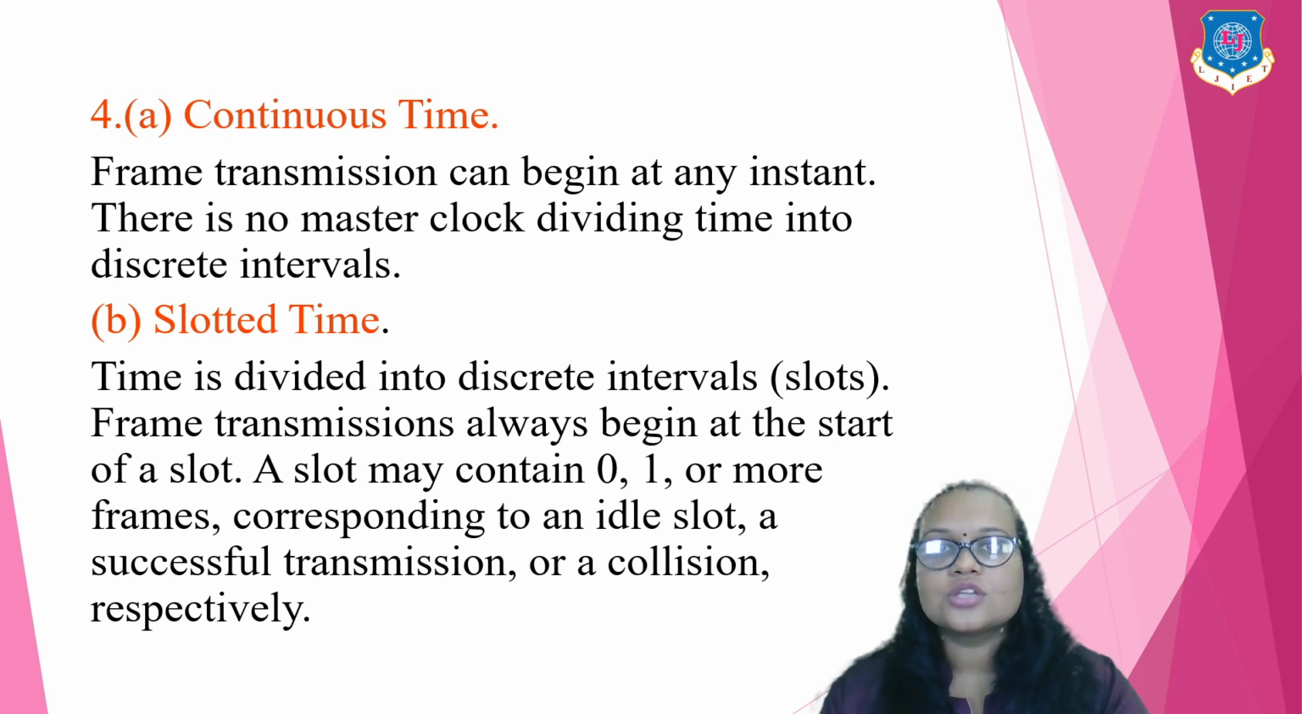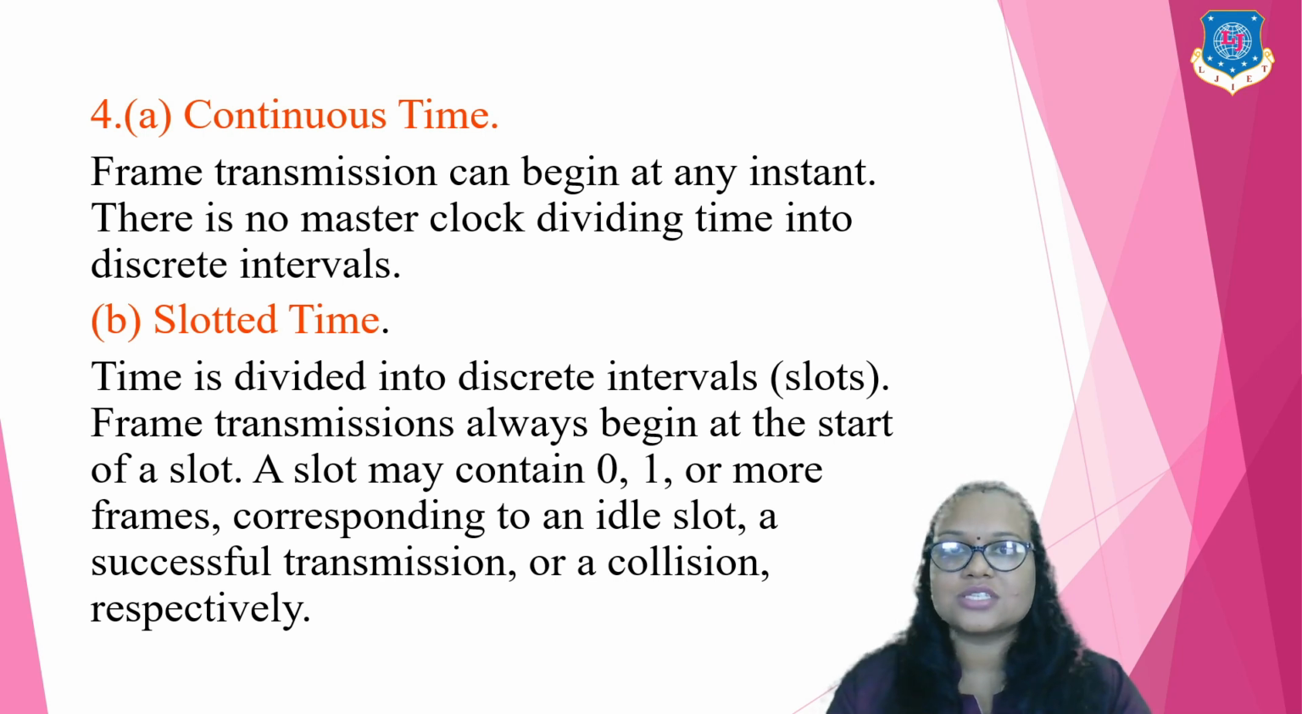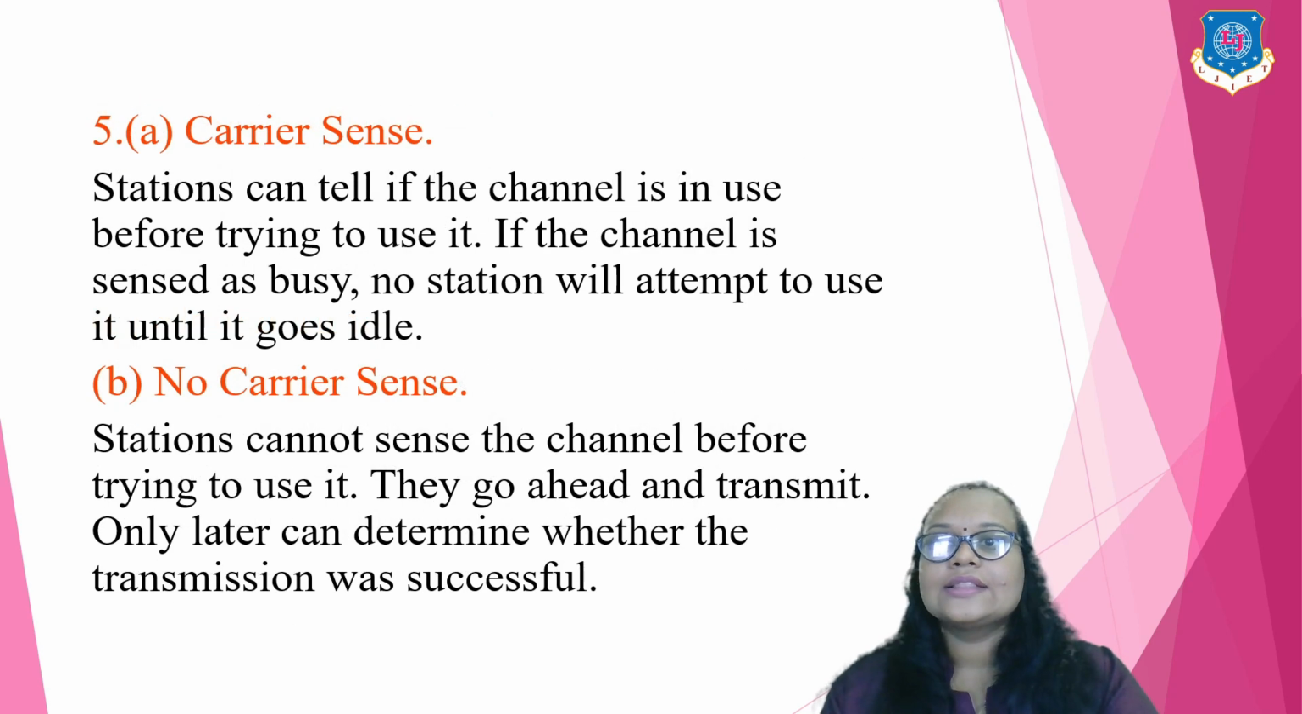Then the next term, continuous time and slotted time. What is continuous time? Frame transmission can begin at any instant. There is no master clock dividing time into discrete intervals, right? So the frame is transmitted continuously with respect to time, and no master clock guides the time intervals. Now what does slotted time mean? Time is divided into discrete intervals, that is, slots. Frame transmission always begins at the start of a slot. A slot may contain 0, 1, or more frames, corresponding to an idle slot, a successful transmission, and a collision respectively.